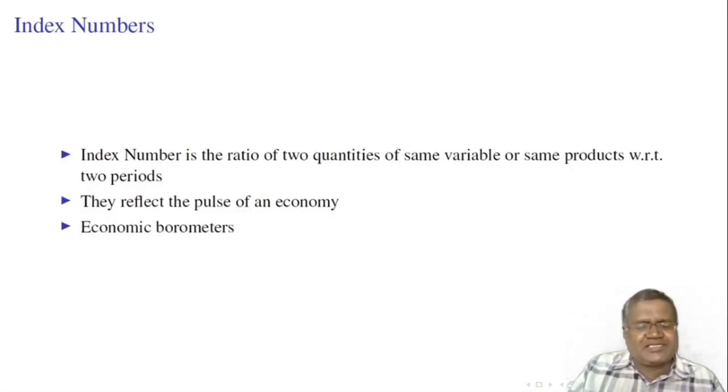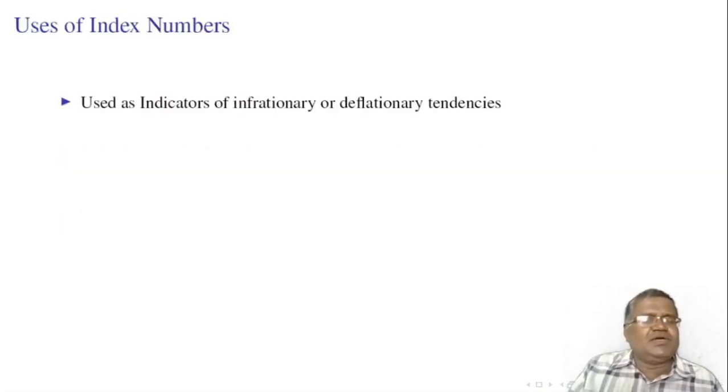As barometers measure the pressure of gases, index numbers are the devices that measure the pressure of economic behavior and are called economic barometers. Let us look at the uses of index numbers. Index numbers are used as indicators of inflationary or deflationary tendencies.